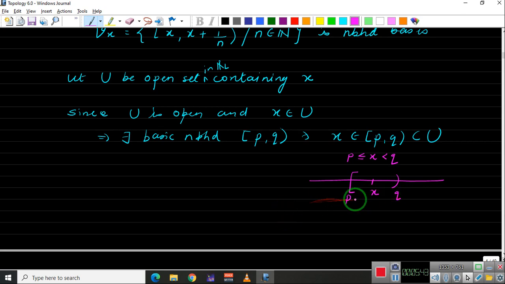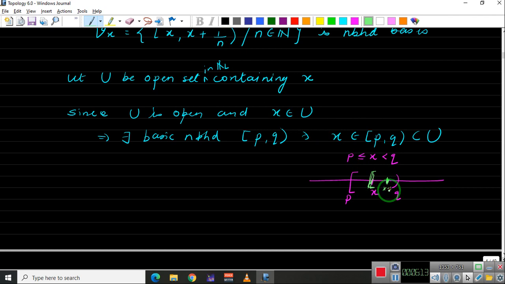Now how will we get the basic neighborhood of this kind? Of course, P is less than or equal to X, so for this X we can start our neighborhood from here. But we need to find something of the form 1 upon n such that X plus 1 upon n will be somewhere here.